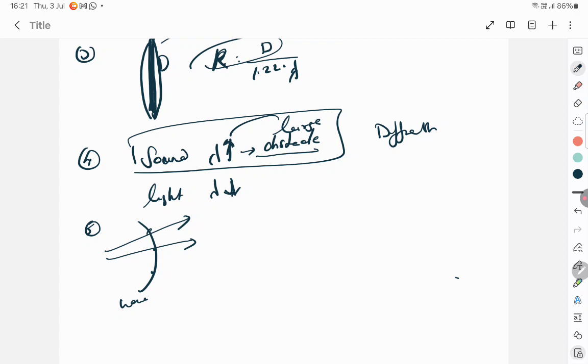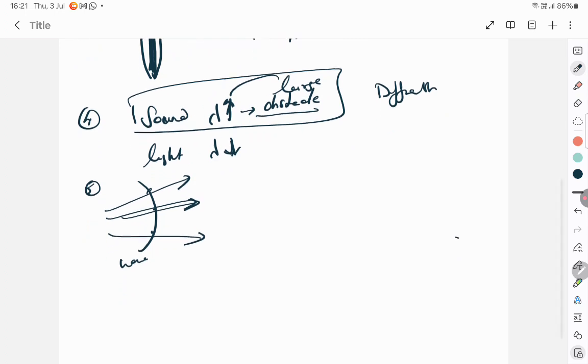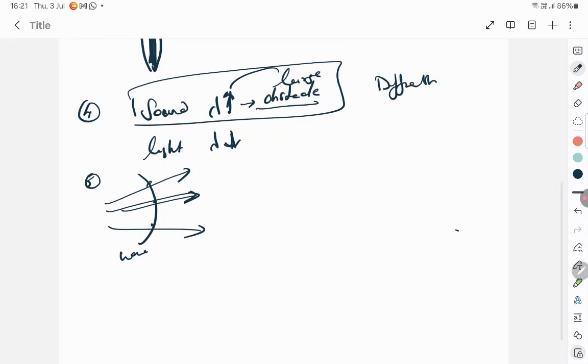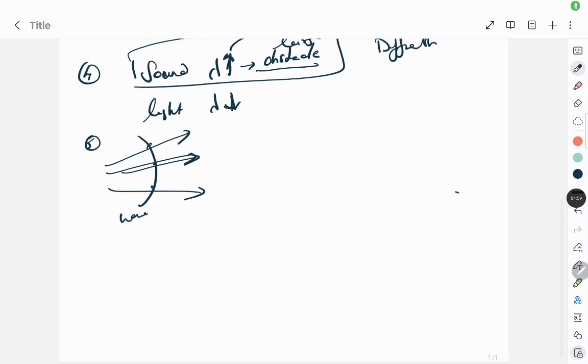A ray of light is always drawn perpendicular to the wavefront, and it progresses in the same direction as the wavefront. Ray optics is based on the corpuscular theory, and the wave is based on wave theory. That's all you can say about these two.